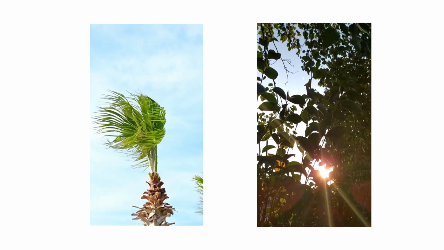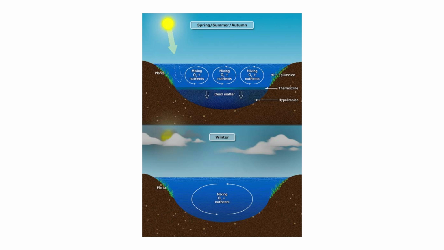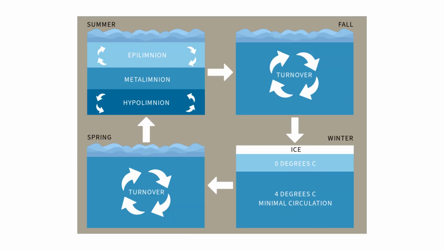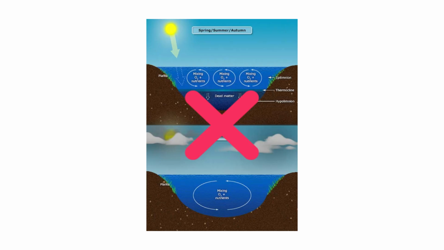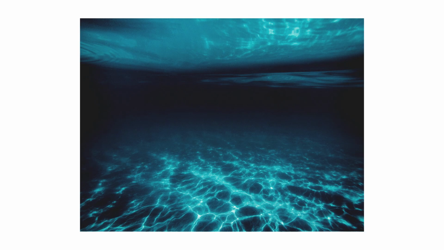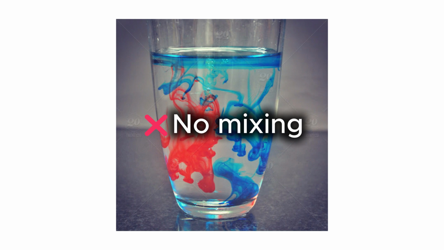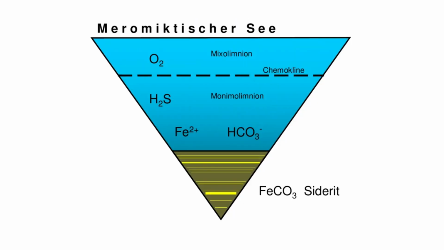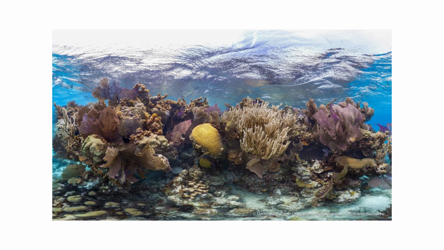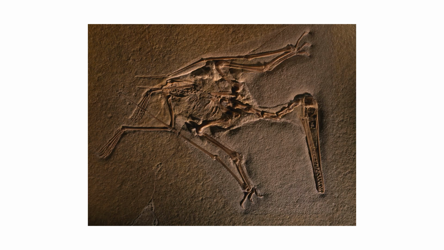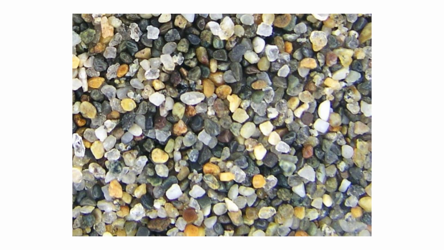Meromictic lakes. In most lakes, wind and seasonal temperature changes cause the water to mix from top to bottom at least once a year. In meromictic lakes, this never fully happens. The deeper water stays permanently separated, usually because it is denser due to higher mineral content. Without mixing, the bottom layer loses oxygen and can preserve organic material for thousands of years, creating a kind of natural archive within the sediment.